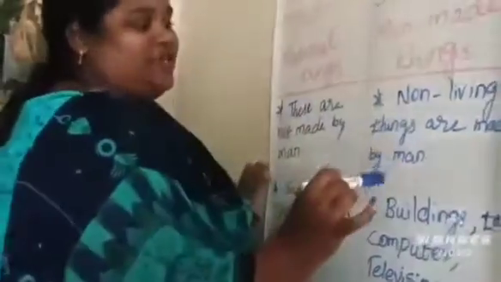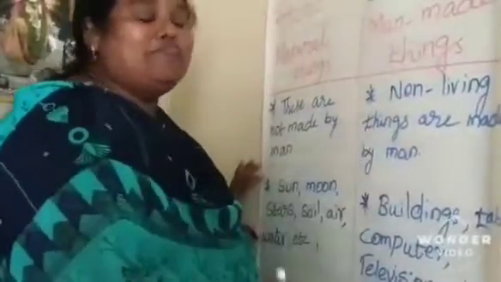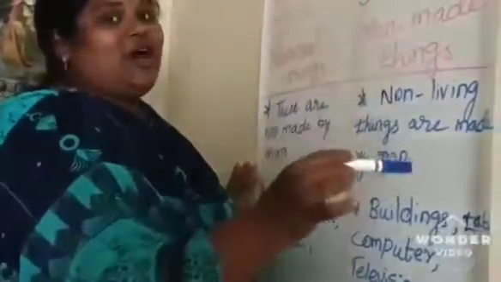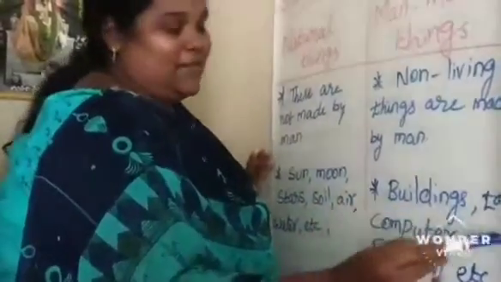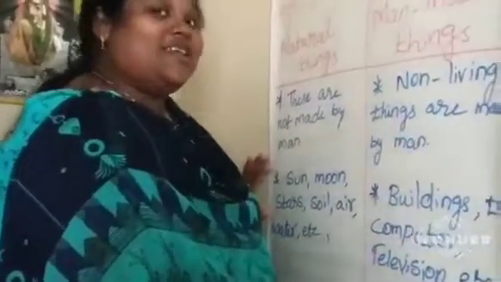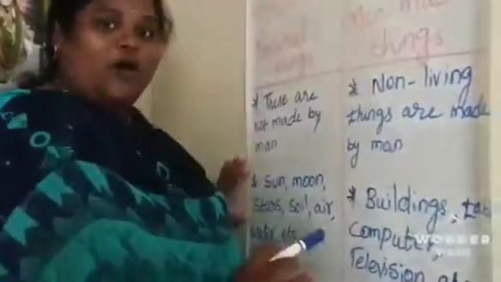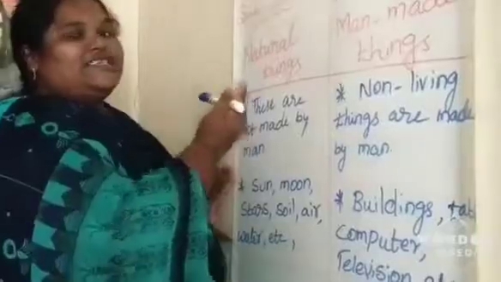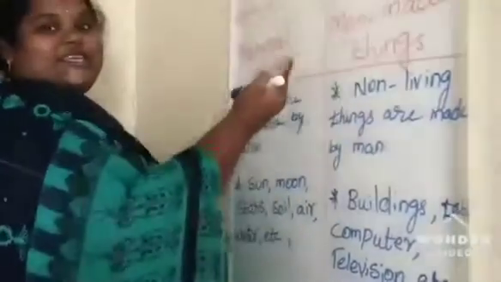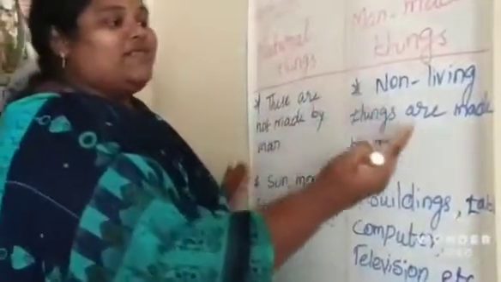And man-made things means non-living things that are made by man. For example, buildings, table, computer, television, etc. These things are made by man. So this is the difference between natural things and man-made things. Natural things cannot be made by man, and non-living things made by man are called man-made things.